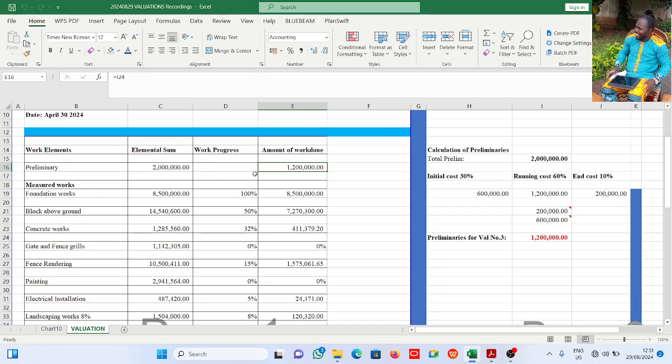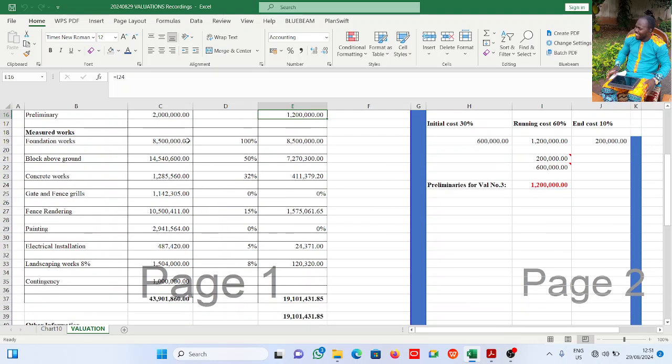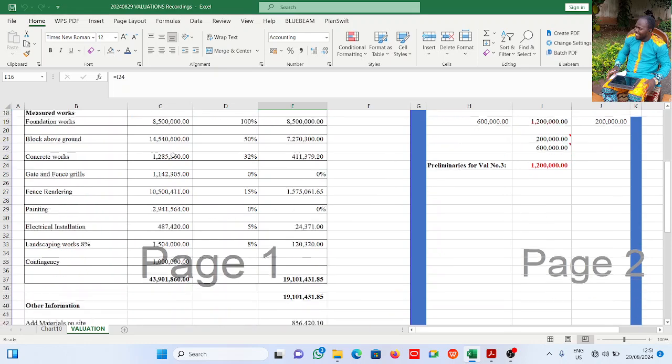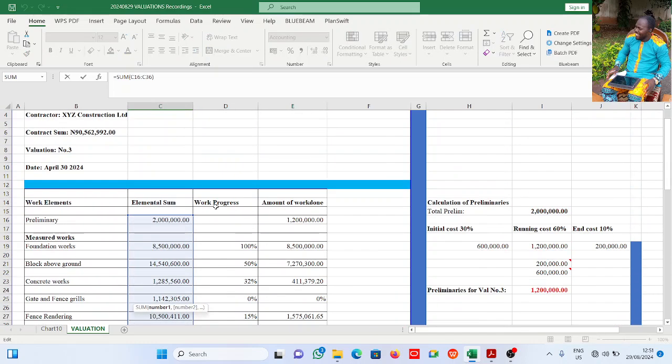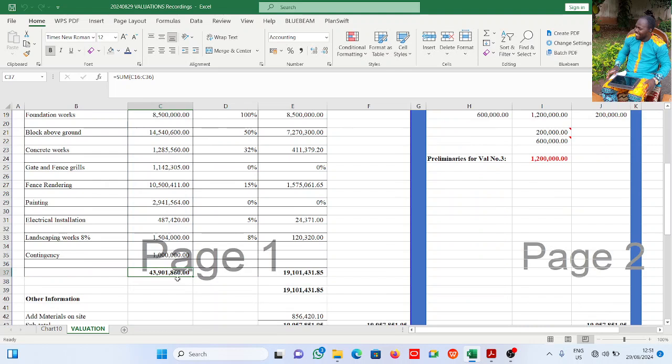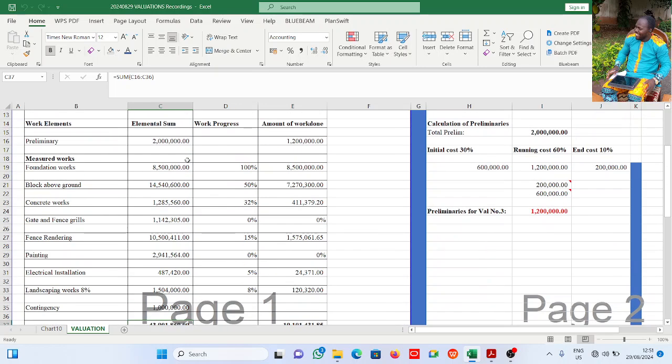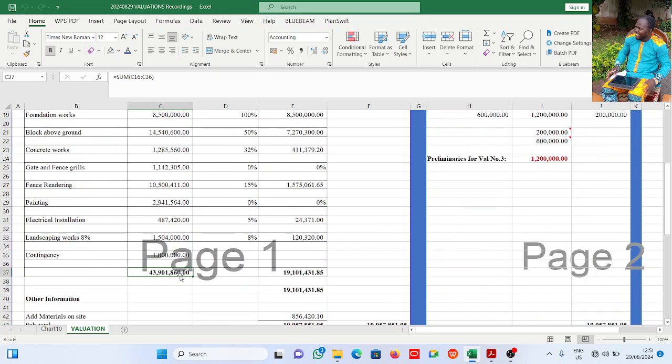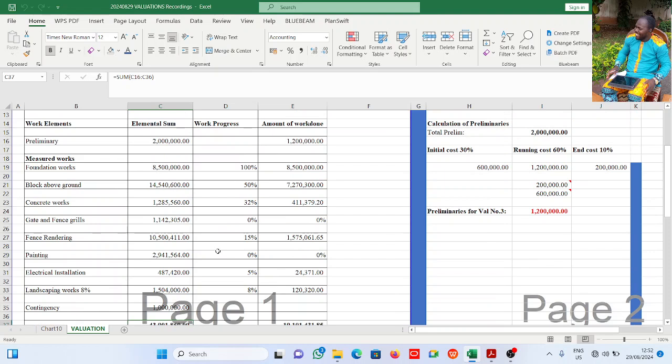All right, now if we come here, preliminary is 2 million. Here it is 1.2. I will explain that. Having done this and summed everything up here, this is giving me 43,901,816 naira. This is what is in the question. Those that sat for this exam, if they didn't do this little thing and added it up like this and got this, they will be losing marks. So whatever the contractor is submitting, take up your time and do the additions and be very sure before you go into preparing the valuations.